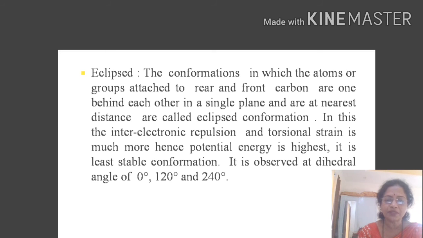As they are present at the nearest distance, the interelectronic repulsion and torsional strain is much more, and hence it has highest potential energy, and therefore this conformation is the least stable conformation. It is observed at the dihedral angle of 0 degree, 120 degree and 240 degree.